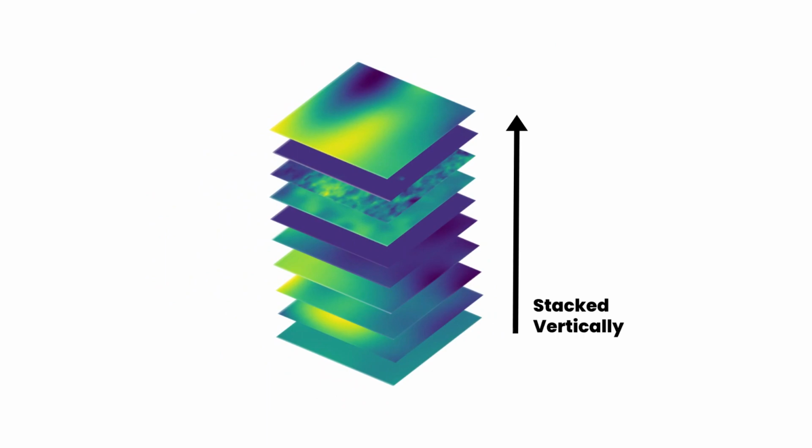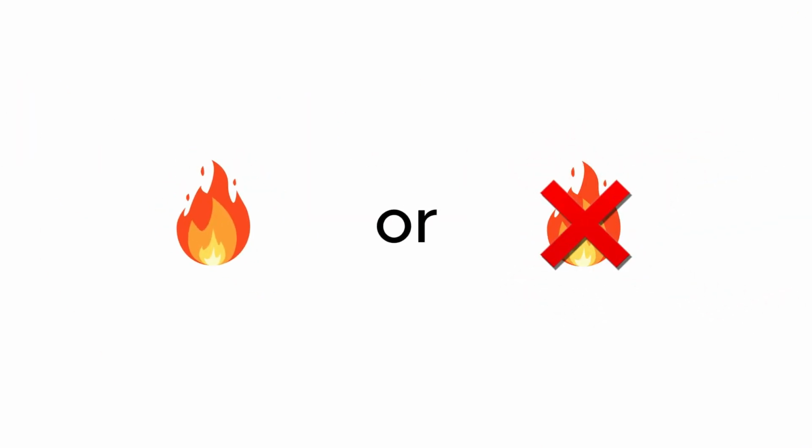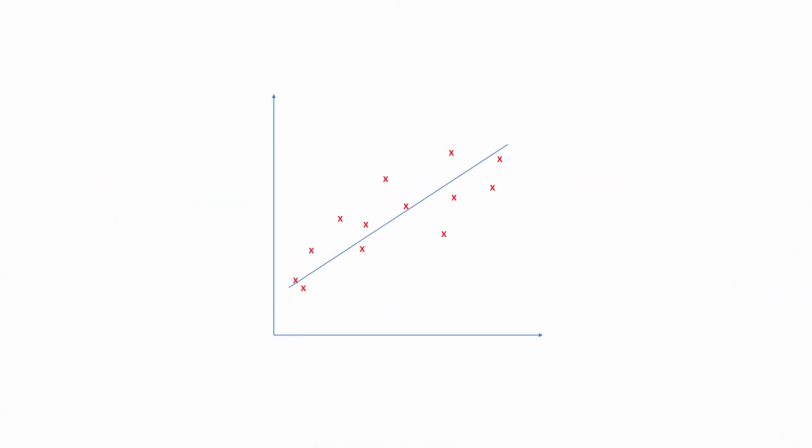Now for the linear regression model, imagine vertically stacking all the various environmental factors that influence a wildfire on top of each other. Based off of each pixel within that 64 by 64 kilometer region, you can predict whether that pixel would be on fire or not. And that's where the linear regression model comes in, where it learns the patterns between whether there is a wildfire in this specific pixel or not.